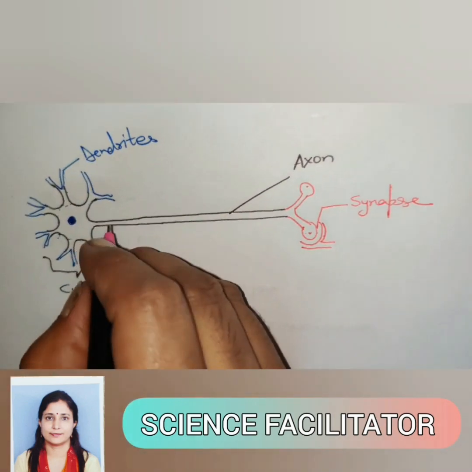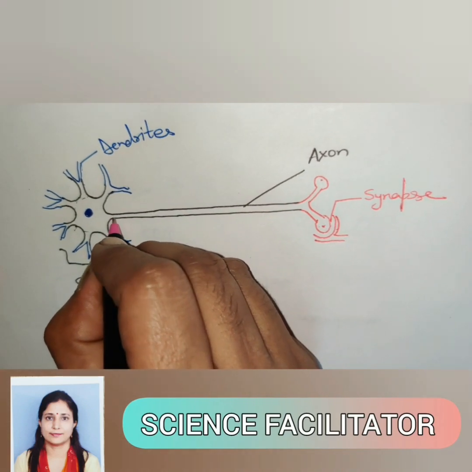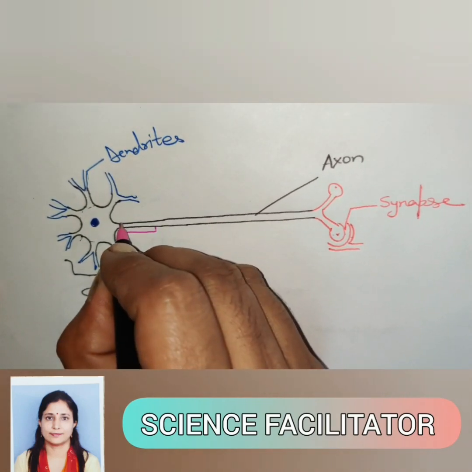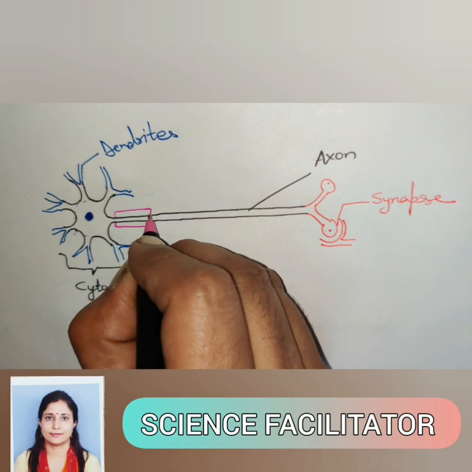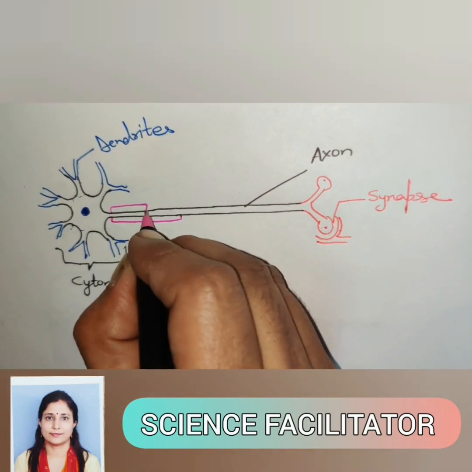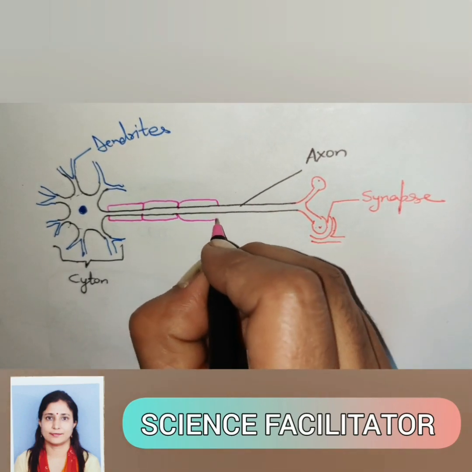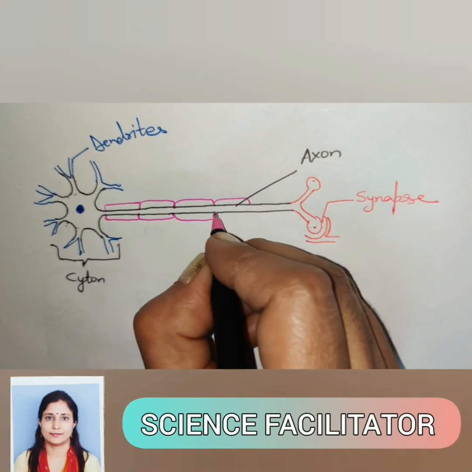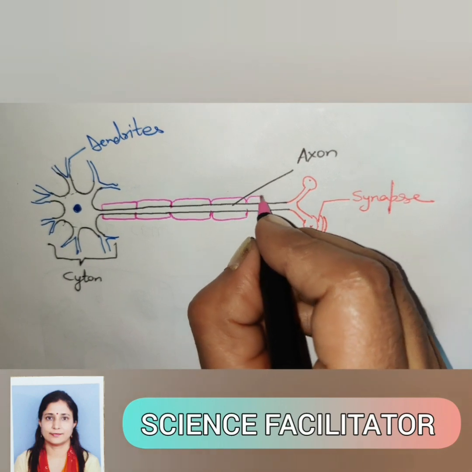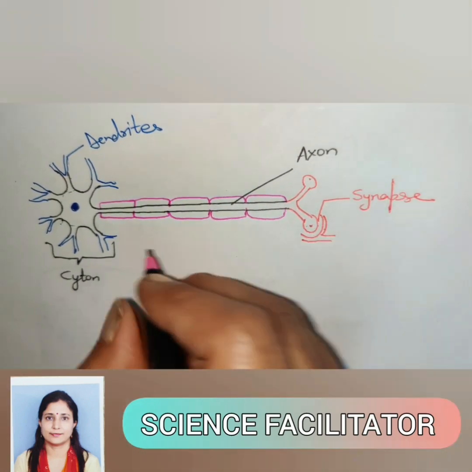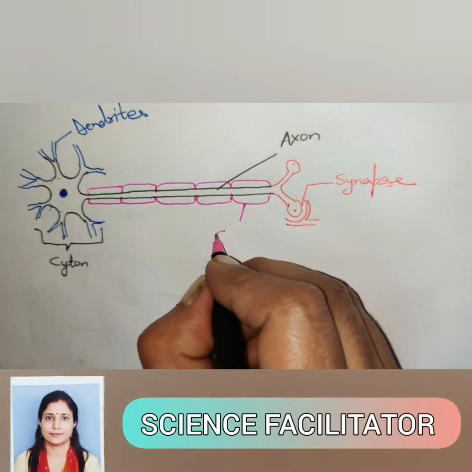To avoid leakage of nerve impulse, there are some cells around these axons. These cells are known as Schwann cells, like this. These cells surround these axons.